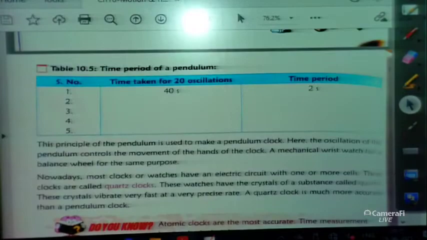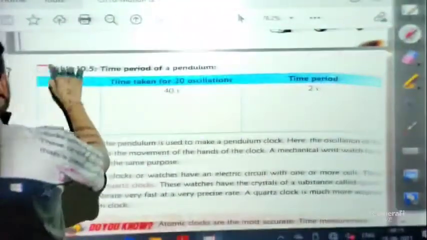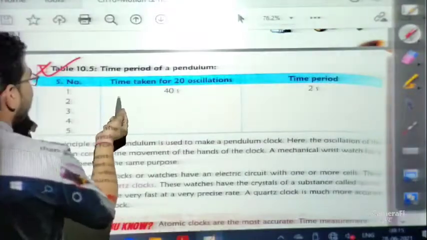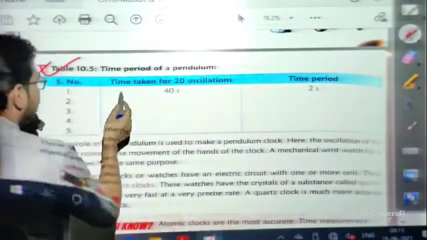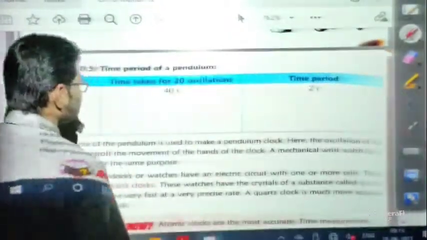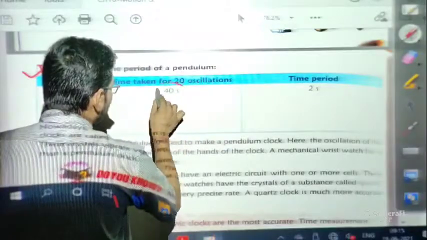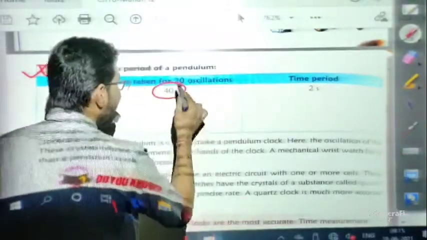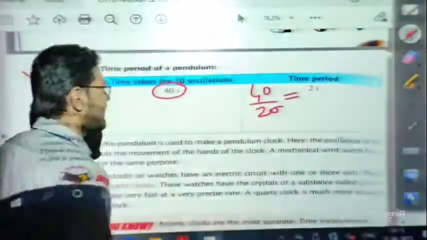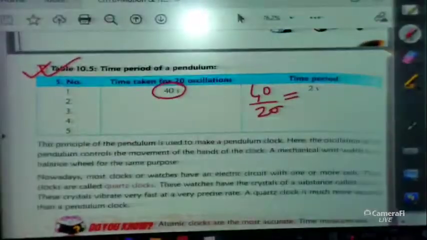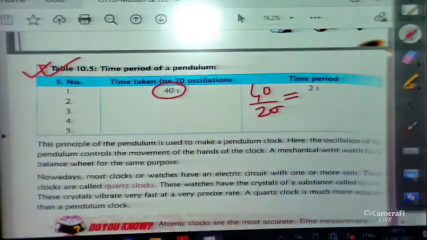Okay. So basically let us discuss what this table tells. In this table, Table 10.5, you can see serial numbers are given and the time taken for 20 oscillations. So you measure the time taken for 20 oscillations. Say you get 40 seconds. If 40 seconds is the time for 20 oscillations, then the time period should be 40 divided by 20, that means 2 seconds. Okay. So we will find out the time period by using this method or technique.